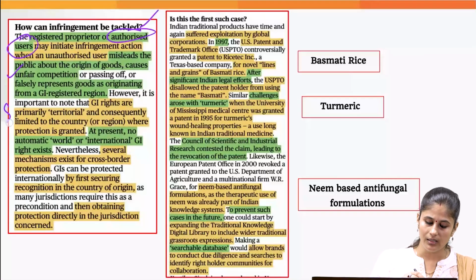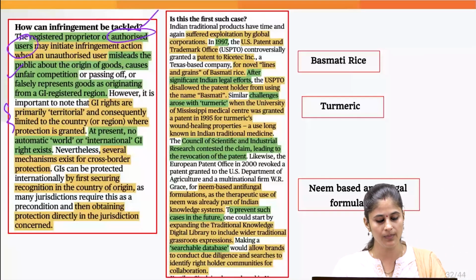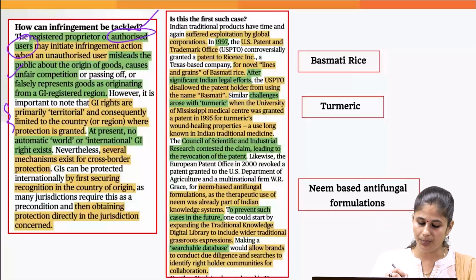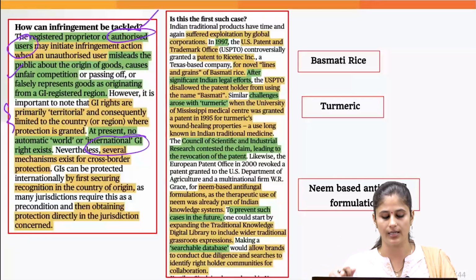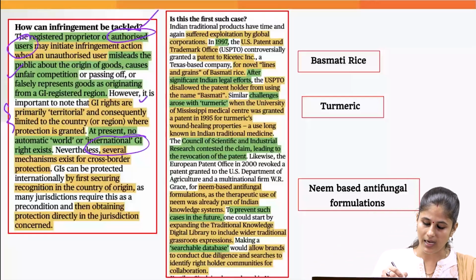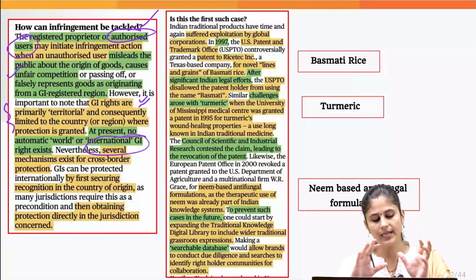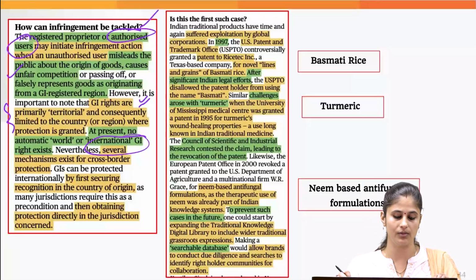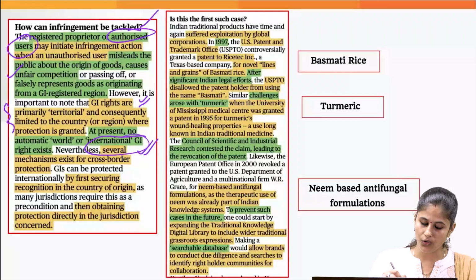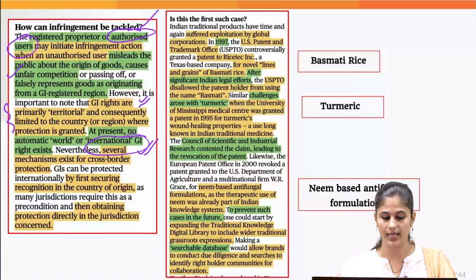However, currently we don't have any framework to prevent the use of GI tags in another country. This right is primarily territorial and limited to the country wherein the protection has been given to that good. At present, no automatic world or international GI rights exist.